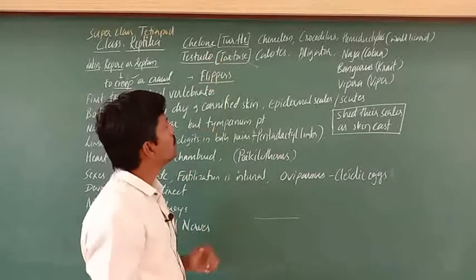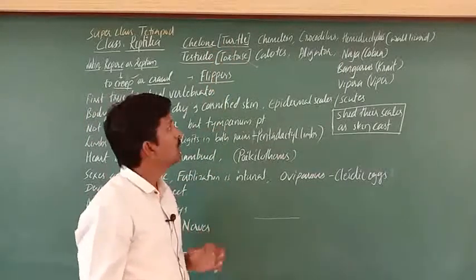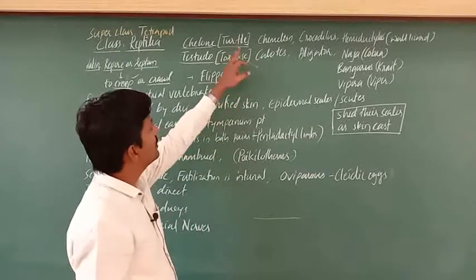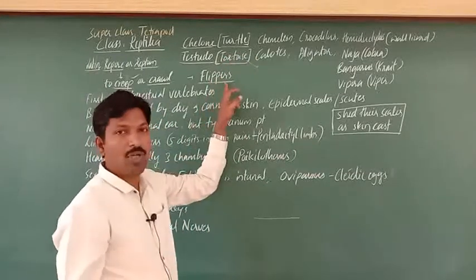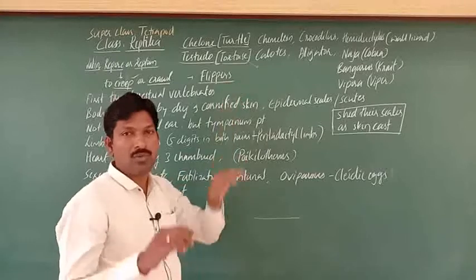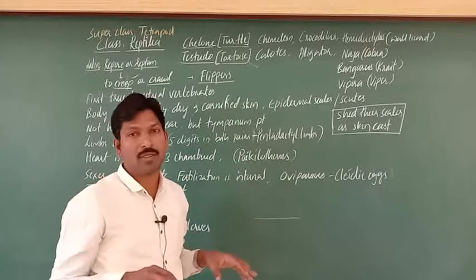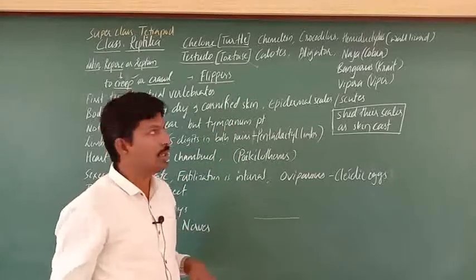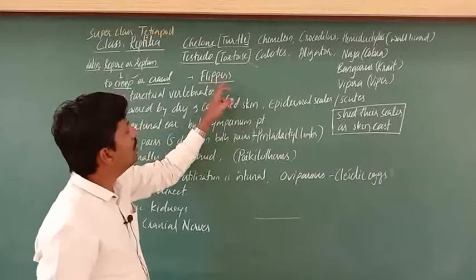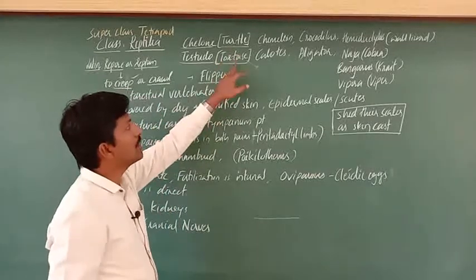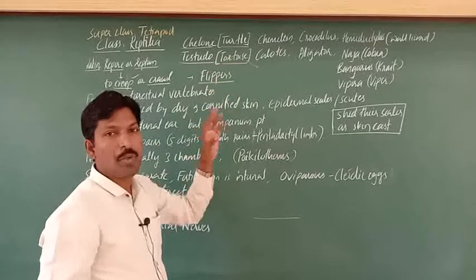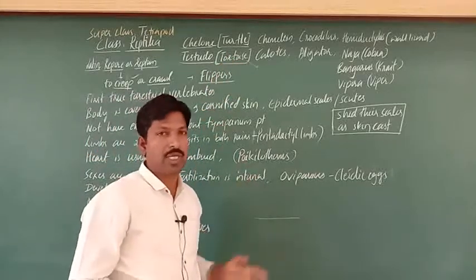And the turtle also shows some other features. A turtle usually has flippers. The forelimbs are helpful in swimming, like flippers, which help to push the water. That's what flippers are in a turtle. But in the case of a tortoise, there are no flippers, so by that also you can identify.